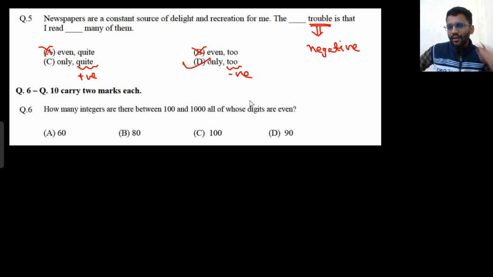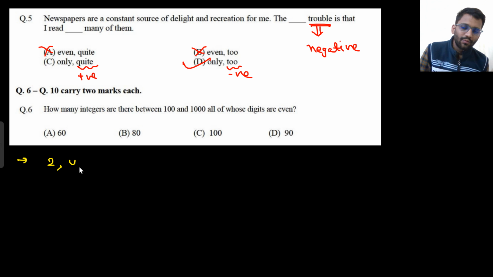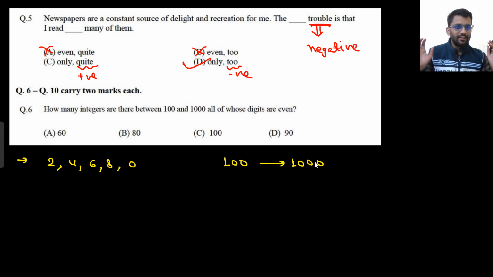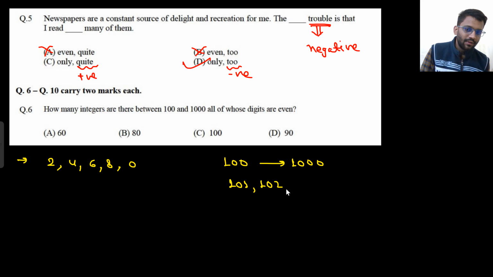Okay. How many integers are there between 100 and 1000 of all whose digits are even? Okay. So digits can be 2, 4, 6, 8 and 0. And a 3 digit number will be there between 100 to 1000. All the numbers will be 3 digits, right? 101, 102, dot dot dot 998, 999.